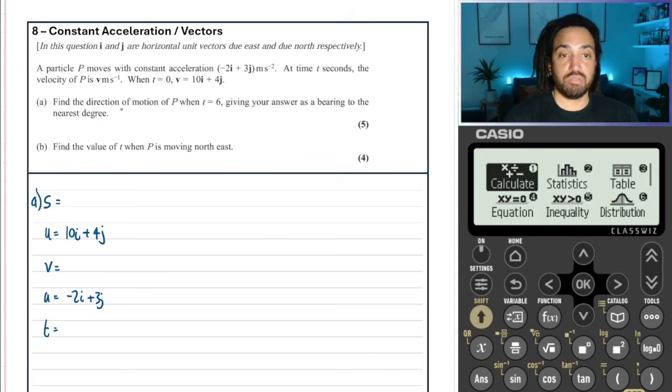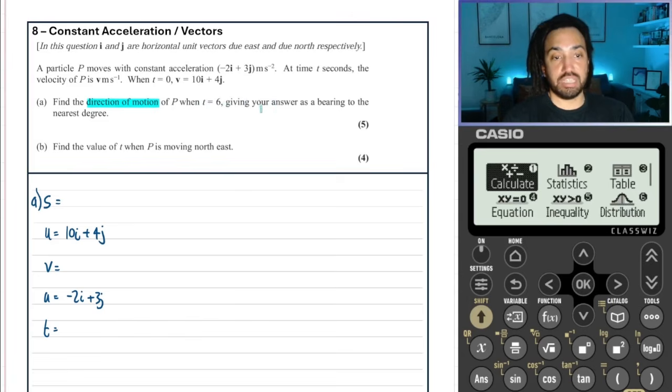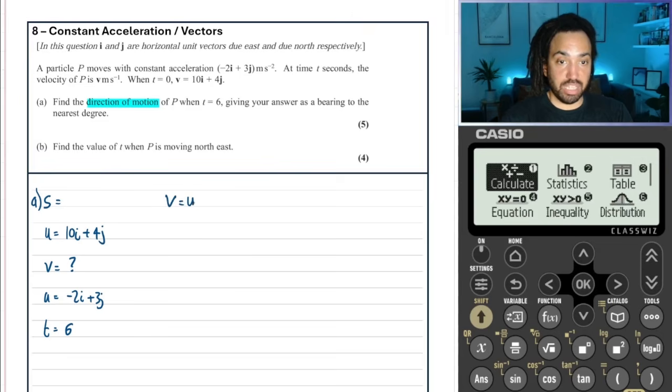It says find the direction of motion. So direction of motion means we need to work out the velocity vector when t equals 6, giving your answer as a bearing to the nearest degree. Okay, no problem. We're looking for the velocity, and we know t is equal to 6. So the suvat that does not include s is v equals u plus at.